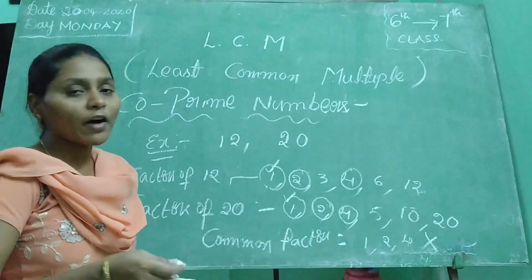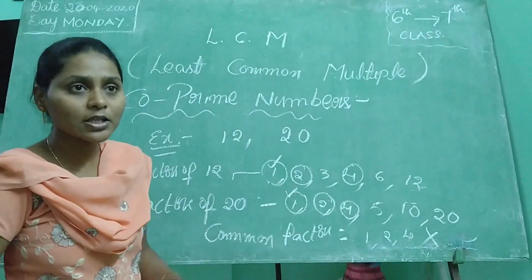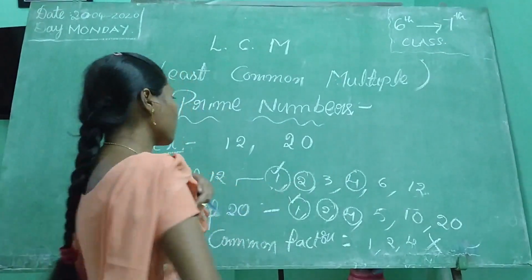For example, 5 and 8 are one more pair of co-prime numbers. Next, 7 and 9 is also another example of co-prime numbers.